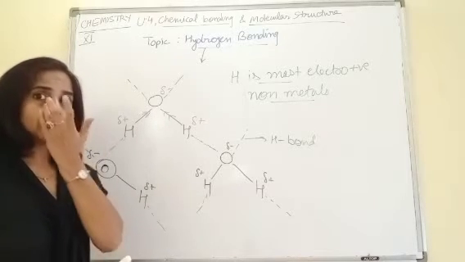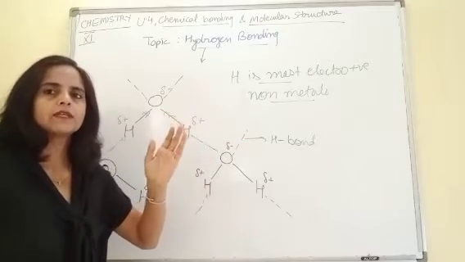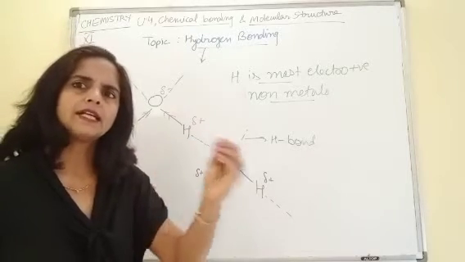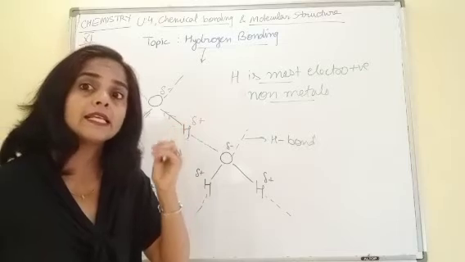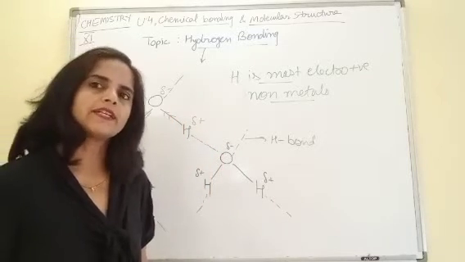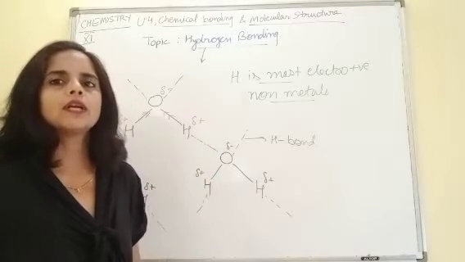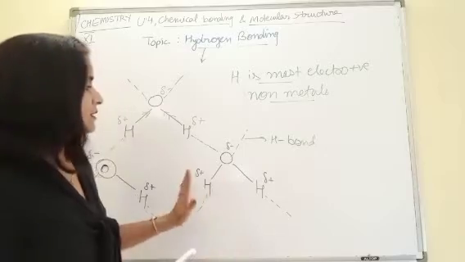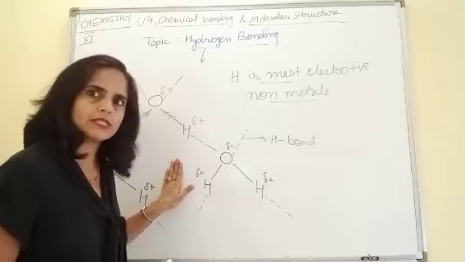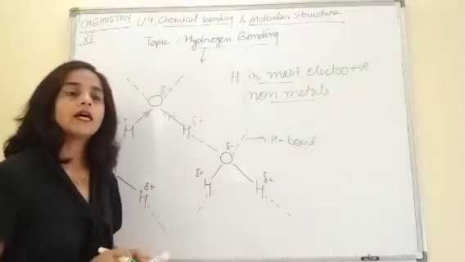This hydrogen bond is responsible for so many characteristics, especially in organic chemistry, when we will be discussing the reasoning based questions. I can say 30% reasoning based questions we can easily solve if we know the concept of hydrogen bonding. That we will be talking about in detail when we discuss the concepts of organic chemistry. But you should know this concept to solve those reasoning based questions. Clear?